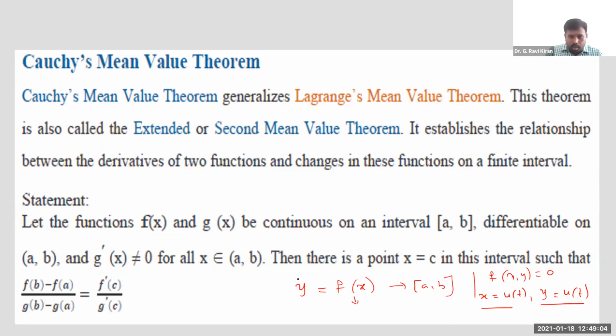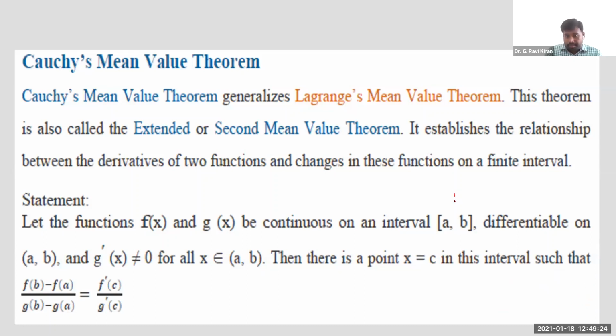So with this simple idea, look at it carefully. Now let us say you are given two functions f of x and g of x, similar to u of t and v of t. Both are defined in this same interval a comma b. Moreover, both must be continuous in the closed interval a comma b, and both must be differentiable in the open interval a comma b.